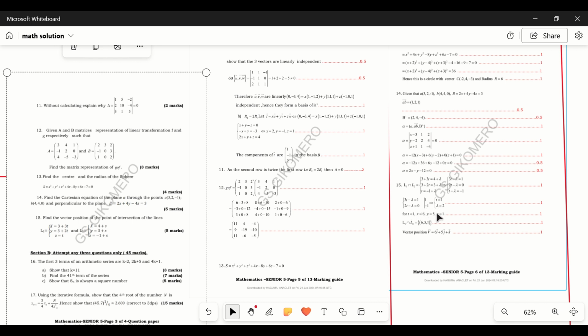So we get the final answer for line 1 intersection line 2. The position vector will be equal to 6i plus 5j plus k. So this 6 is the i component, 5 is the j component, and 1 is the k component.